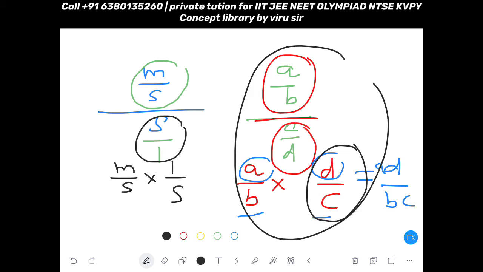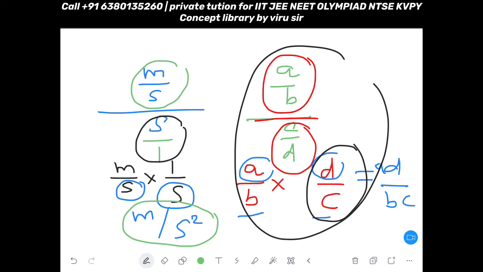Actually, we don't want to find out the total answer. Whenever you are finding out the total answer, then only you multiply. We are just trying to understand in 1 second how much velocity is changing. For example, okay, I'll come to that. This second and this second, if you multiply, it will be second square. So meter per second square. And this m and this one, if you multiply, you will be getting m. So m in meter. So meter per second square will be the unit of acceleration.